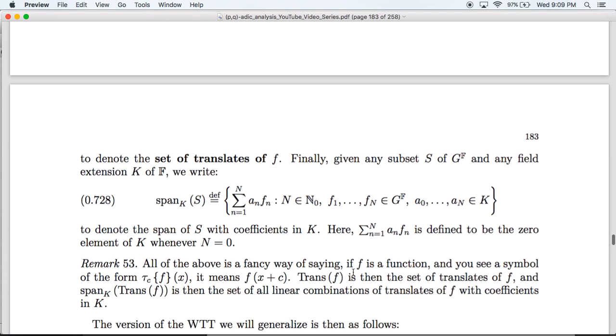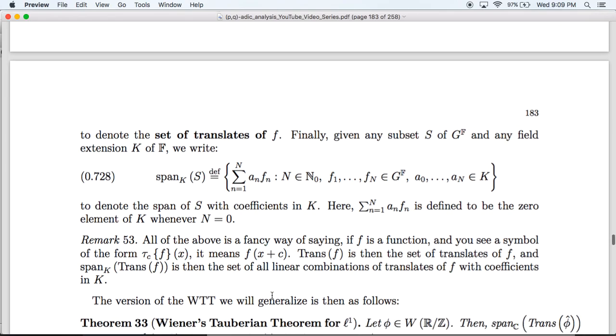All of this is a fancy way of saying that if f is a function and you see a symbol of the form tau c of f of x, this means the function f of x plus c. Trans of f is then the set of translates of f, and then span K of trans of f is the set of all linear combinations of finitely many translates of f, where the coefficients of the linear combinations are elements of K.